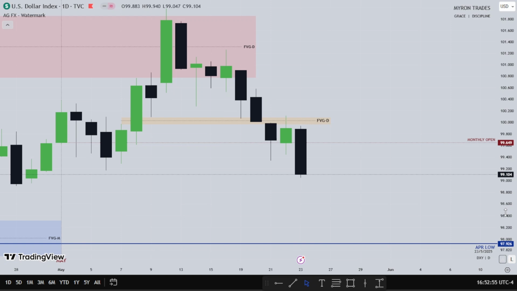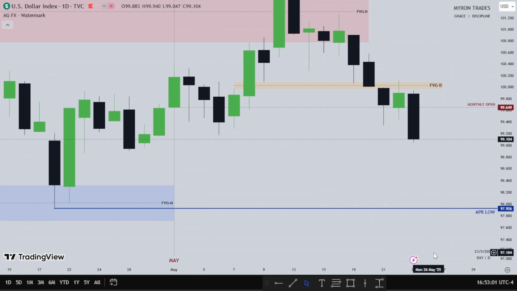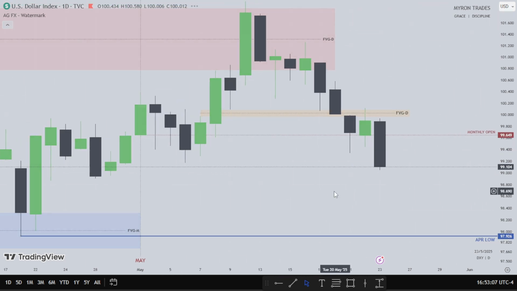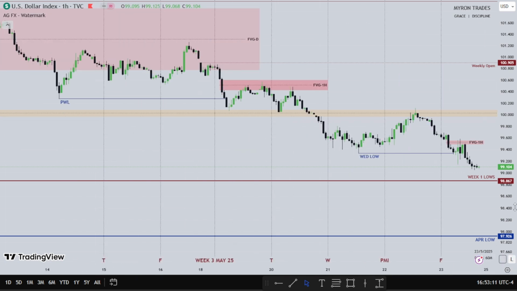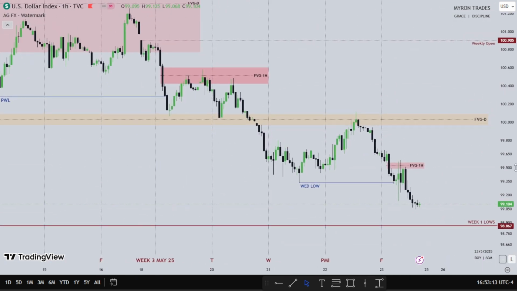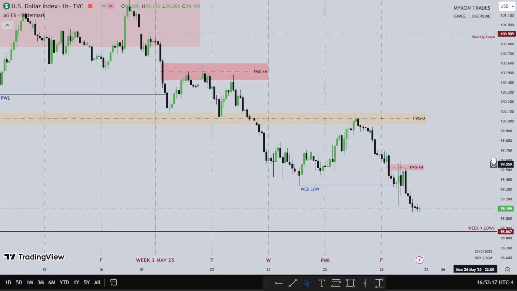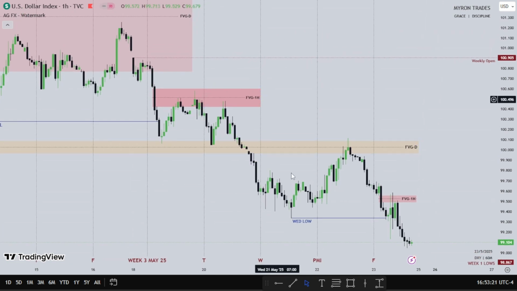For the new week, my eyes are set on April lows. So I want to see dollar expand and take out April lows. This low right here. So let's head down to the 1 hour time frame and see how the dollar did in individual days of the week. So as you can see, the dollar was really bearish for the week. This is Monday, Tuesday, Wednesday, Thursday, and Friday.